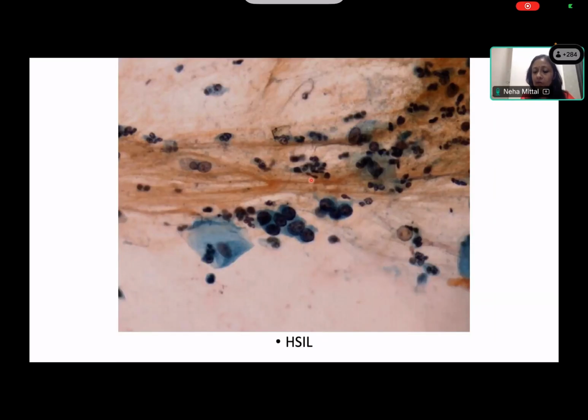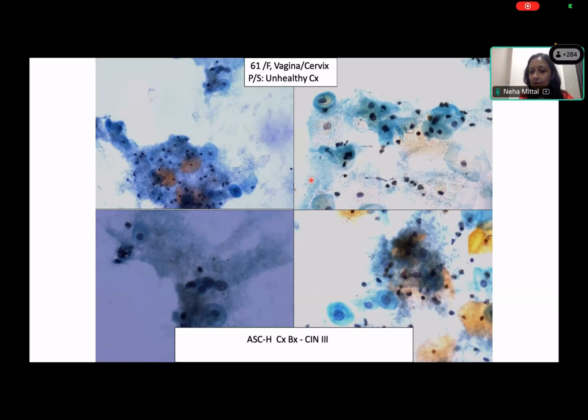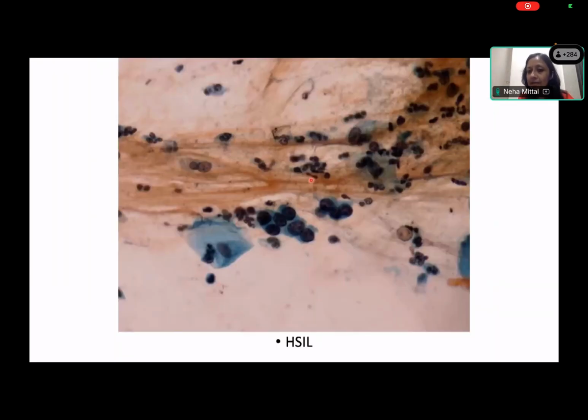Okay, very high grade atypia. So good enough to be called as HSIL. Okay, before calling this HSIL, Anugrah, what is the background here that you notice? You see the background here, and you see the background here, okay? What is the difference?